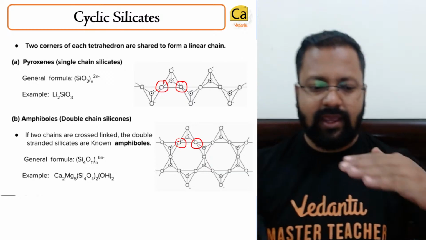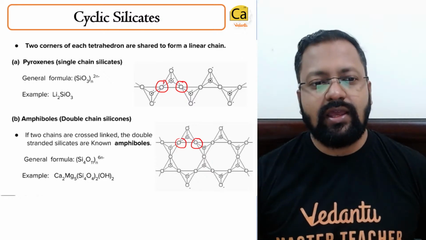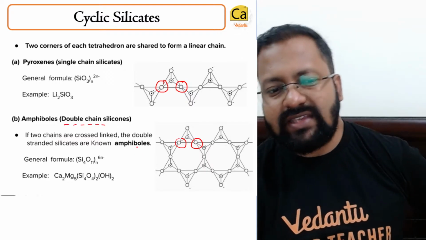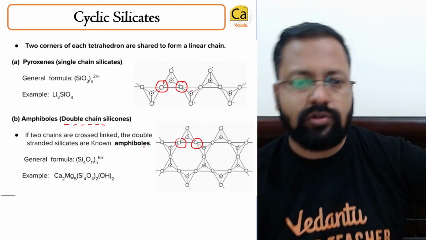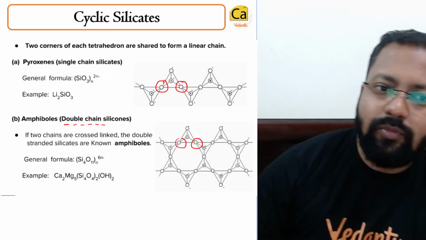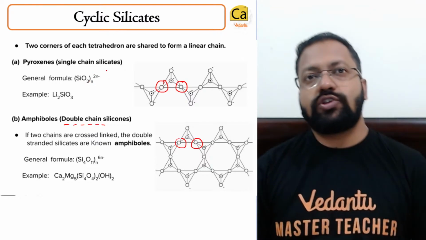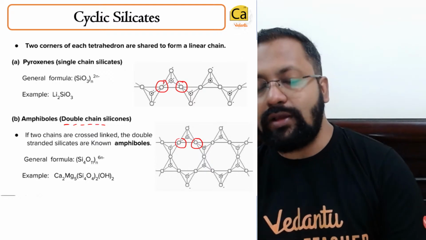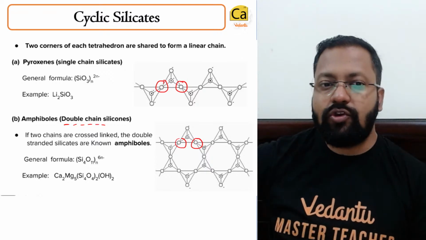So you made one chain and then another chain, you connect both these chains, that will become a double chain silicate, and they are known as amphiboles. The general formula of such a silicate is SiO3 n 2n-. So remember that in case of silicates, you need to know the general formula.